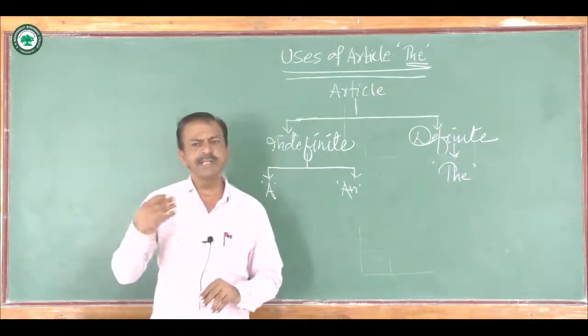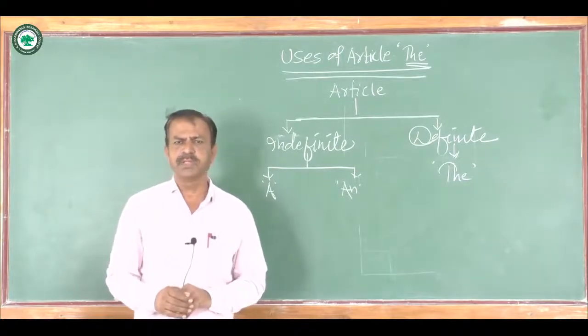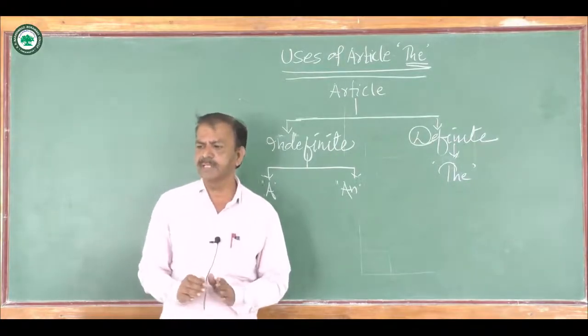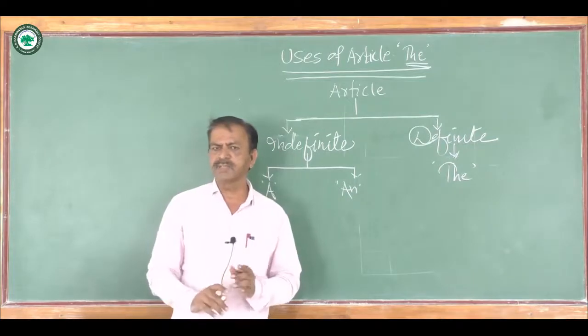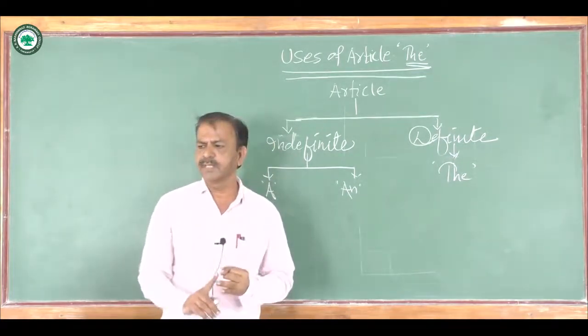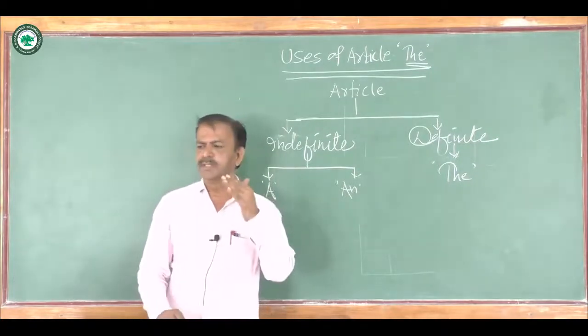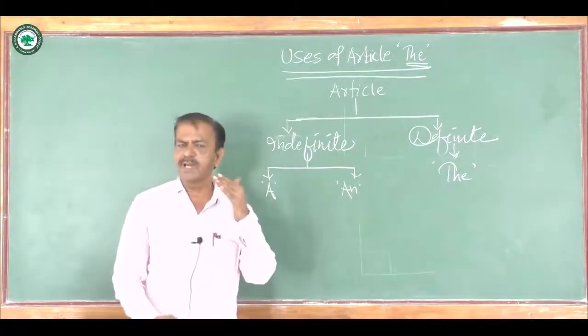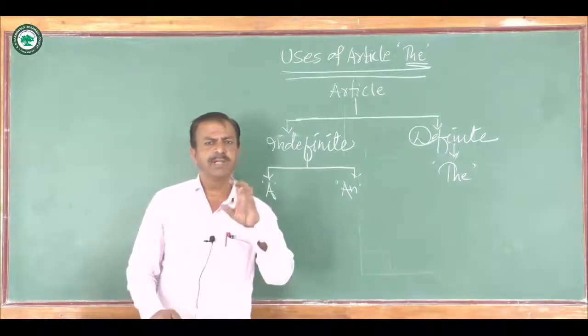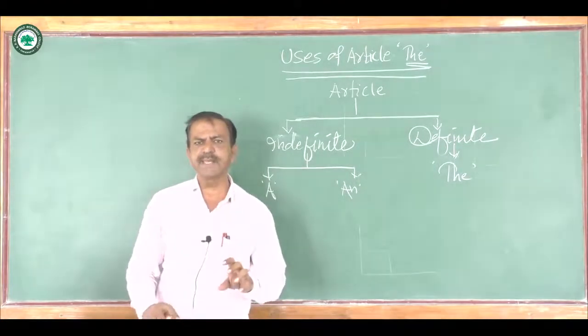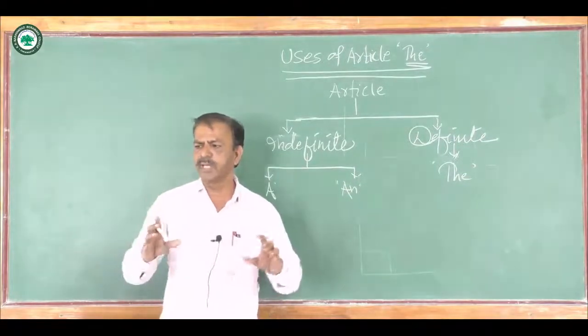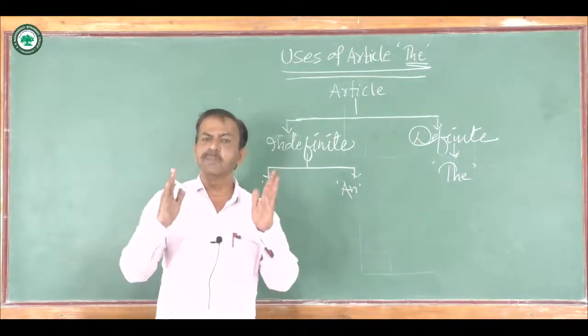Then article the is also used with the name of the country which contains states, kingdom or republic. For example, the United States of America, or the USA and the UK both agreed on the point.